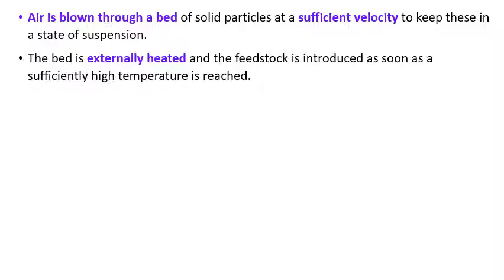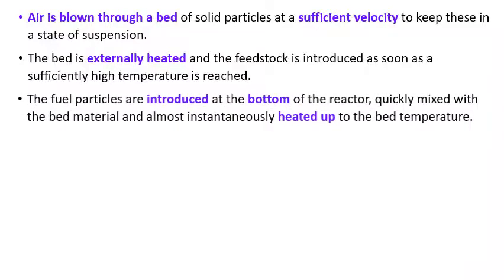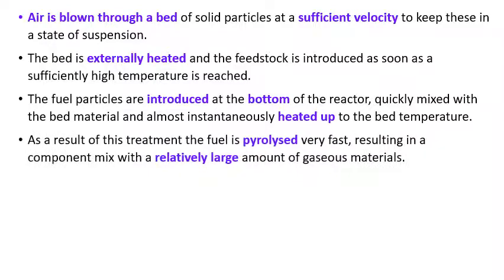The bed is externally heated and feedstock is introduced as soon as a sufficiently high temperature is reached. The fuel particles are introduced at the bottom of the reactor, quickly mixed with the bed material and almost instantaneously heated up to the bed temperature.